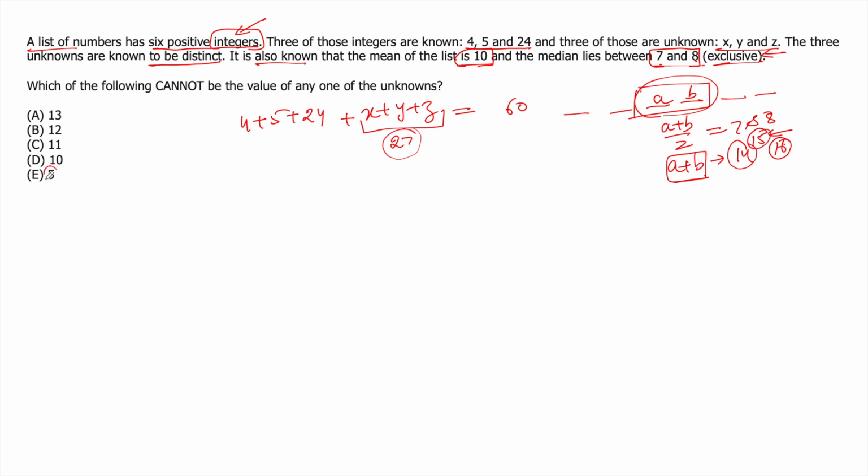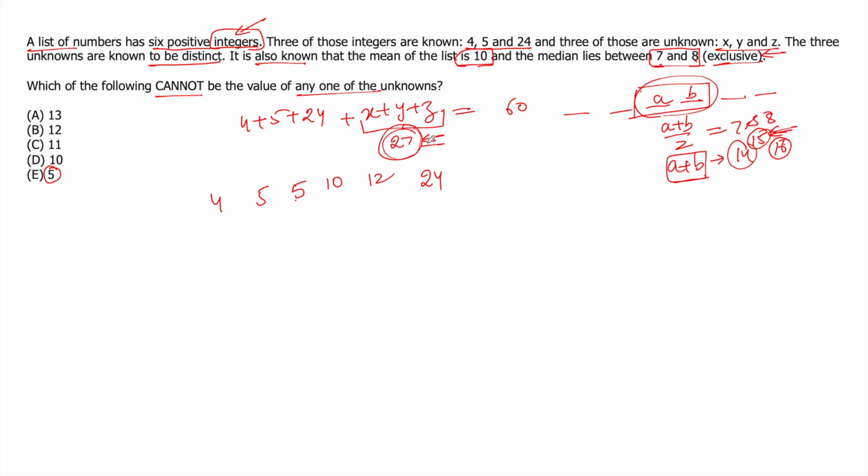For example, if we start with 5, the question is which of the following cannot be the value of any of the unknowns. So can 5 be one of the unknowns? 4, 5 and 24 are already given to me. The sum of the unknowns has to be 27. So is it possible that one of the unknowns is 5? And remember, the sum has to be 15, so one of the unknowns has to be 10.